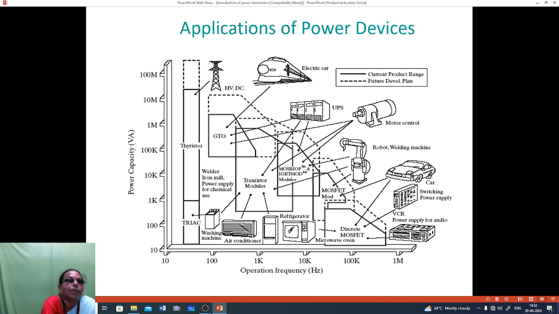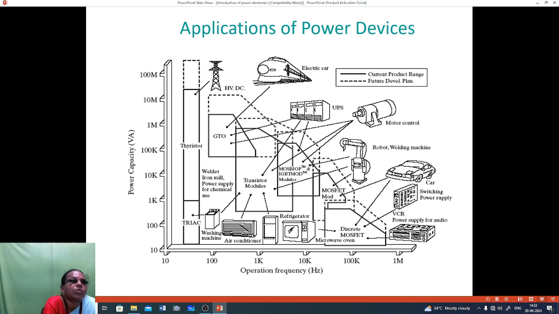it's a graph of application, that is operating frequency versus power capacity. Power capacity will be in kVA. Then operating frequency will be in hertz and kilohertz. So here you have to use transistor modules, used in washing machines, air conditioning, refrigerators, microwave ovens, and TRIAC is also used in the washing machine.